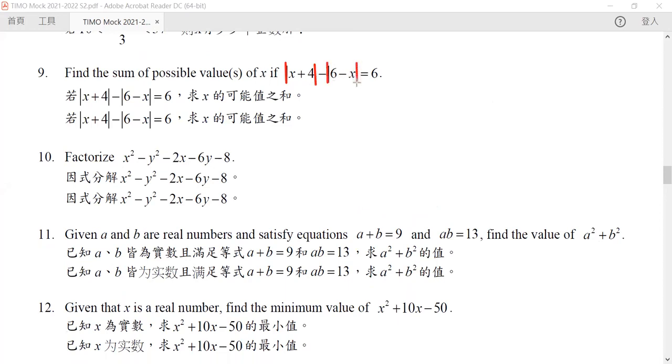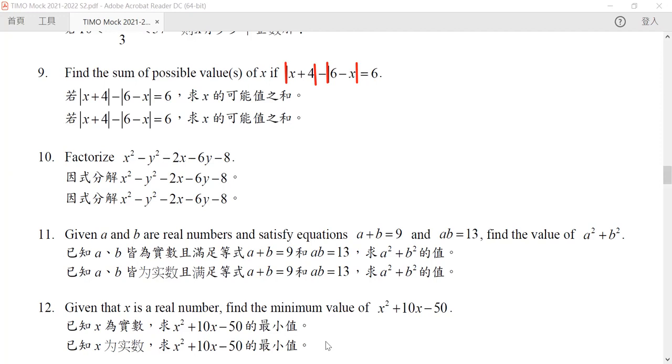The definition of absolute value says that if the number within the absolute value is greater than 0, then it is unchanged. But if the number is less than 0, then it will change to its negative. That's why the absolute value always gives you a positive number, regardless of whether the inside is positive or negative.